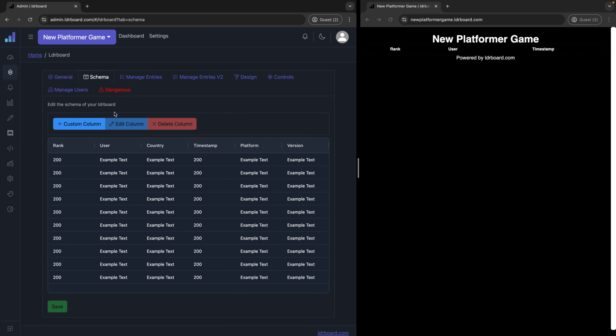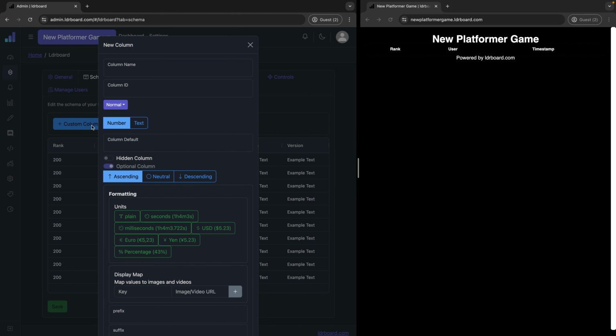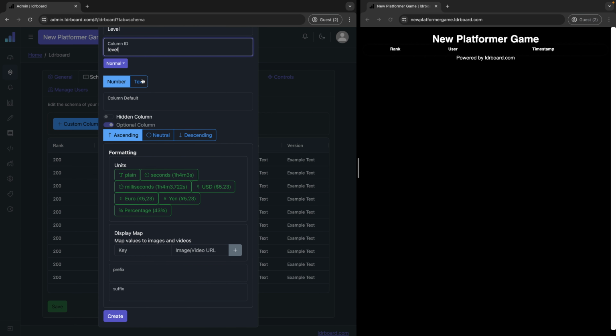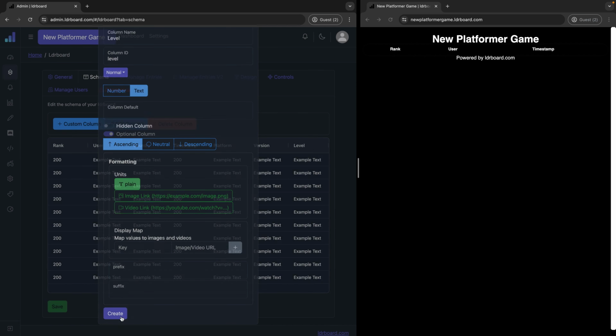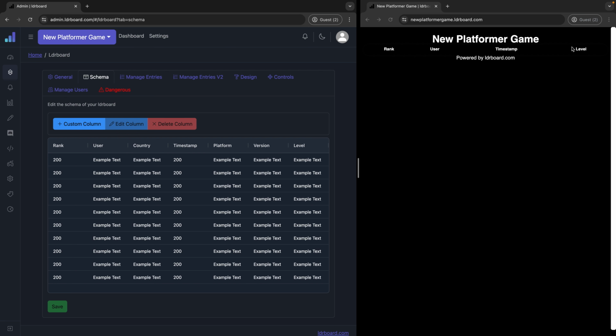We're gonna go to the schema section and decide which columns we want to have for our leaderboard. In my case, I want to have a level column, which is going to track which level I'm scoring for. The column ID should be lowercase and alphanumeric. I'm going to keep this as a text because I want levels to be plain text. I'm going to keep these as is. I'm going to click create. So now I have a level column. You can also see that it populates on our page that we have a new level column.